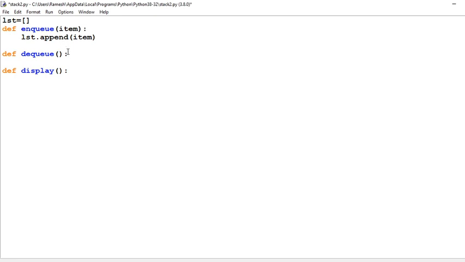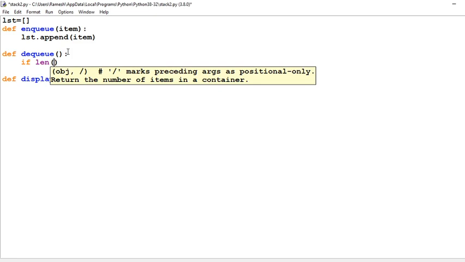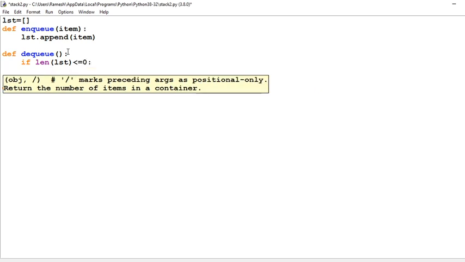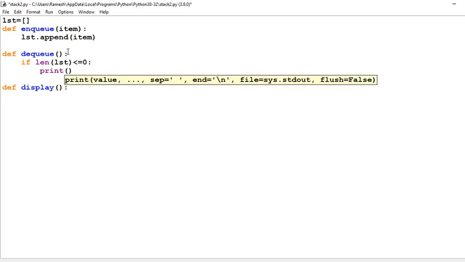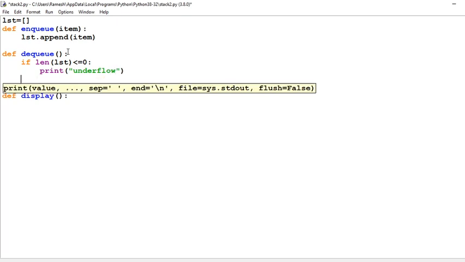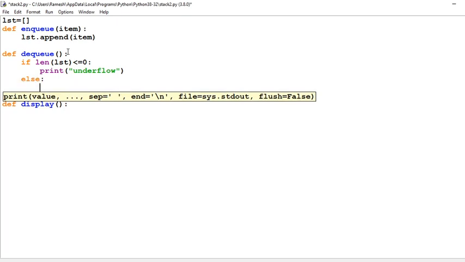In dequeue, first of all we have to check the underflow condition. And how can we check the underflow condition? If len of lst is less than or equal to 0, then print underflow. Else, if the underflow condition does not exist, then what will we do?